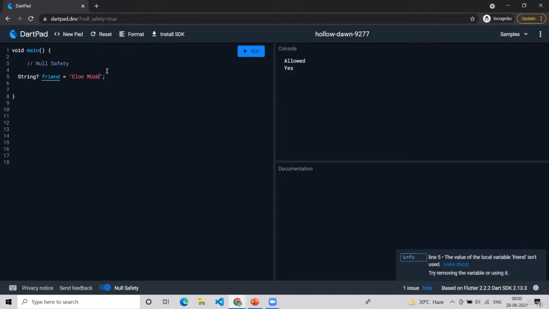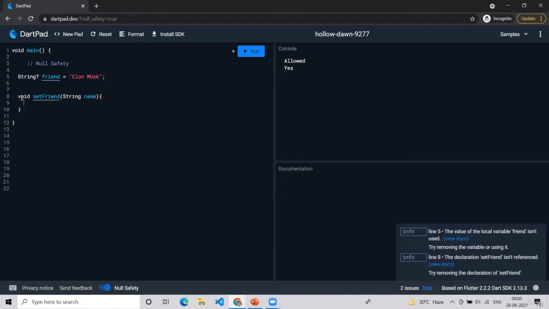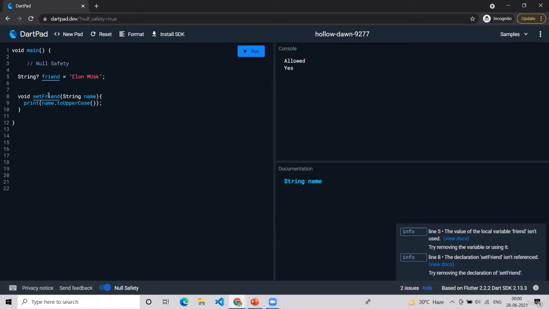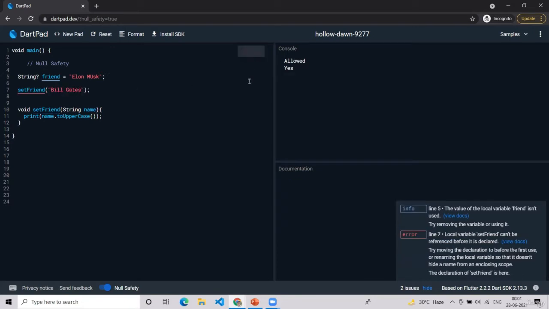So let's do some more things. Suppose we have a function setFriend. It will accept a name, and we will just write name dot toUpperCase, and we will call this function here. Just write Bill Gates.